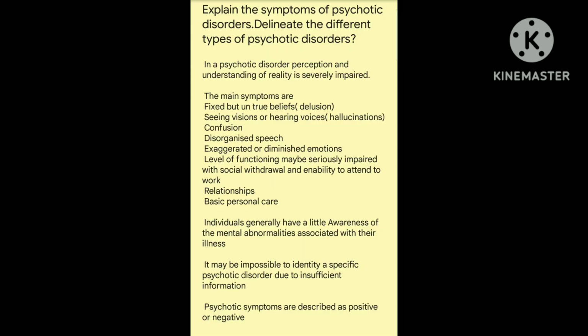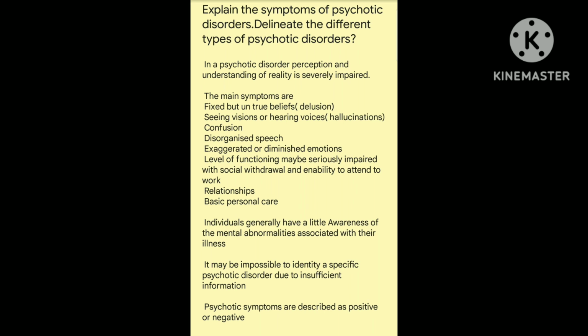Fourth question, explain the symptoms of psychotic disorder. Delineate the different types of psychotic disorder. In a psychotic disorder, perception and understanding of reality is severely impaired. The main symptoms are fixed but untrue beliefs or delusions, seeing visions or hearing voices which is hallucination, confusion, disorganized speech, exaggerated or diminished emotion.